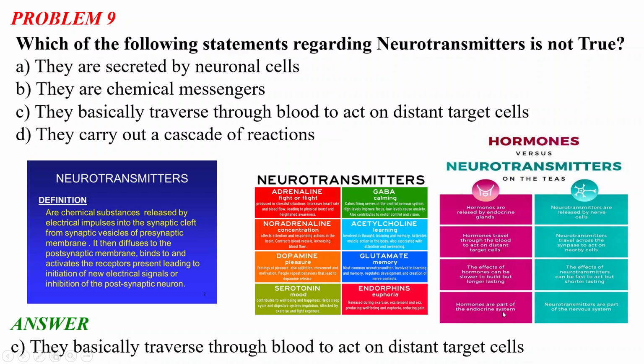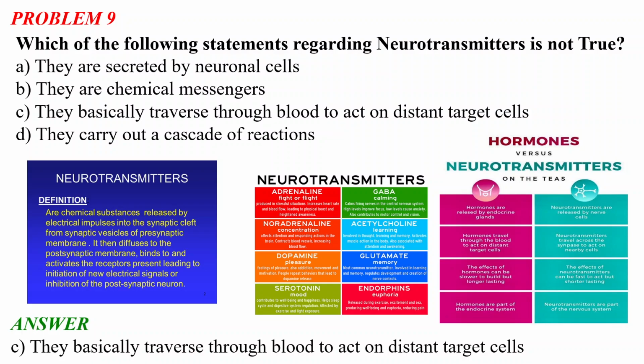The effects of hormones can be slower to build but longer lasting. The effect of neurotransmitters can be fast to act but shorter lasting. Hormones are part of the endocrine system, and neurotransmitters are part of the nervous system. It is very important to remember the differences, because many people get confused and think they are the same, which is absolutely wrong. Now I think we are clear about neurotransmitters and the difference between hormones and neurotransmitters. Please remember a few examples of neurotransmitters.